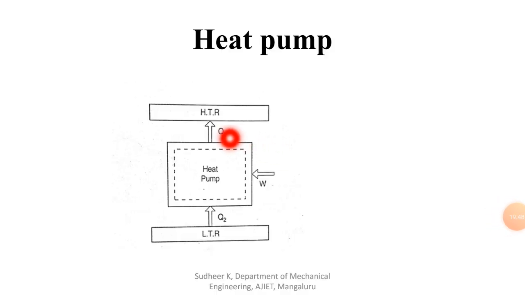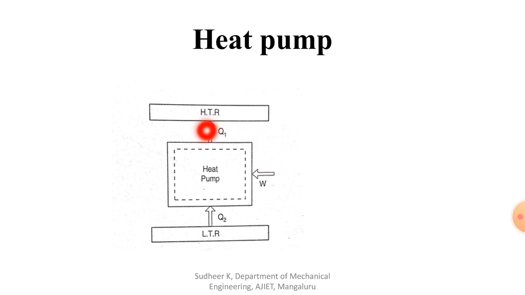Here the output is Q1, that is the desired heat you want, and W is the input to the system, that is work in, and Q2 is the heat taken in from the lower temperature region. So here we measure the efficiency in terms of performance, called the coefficient of performance, that is output divided by input.